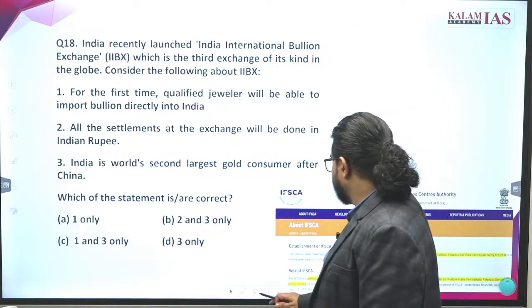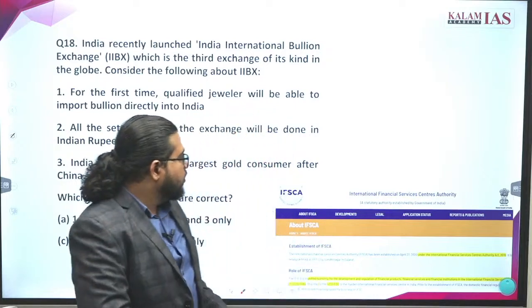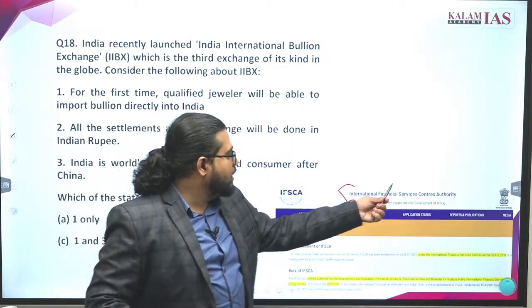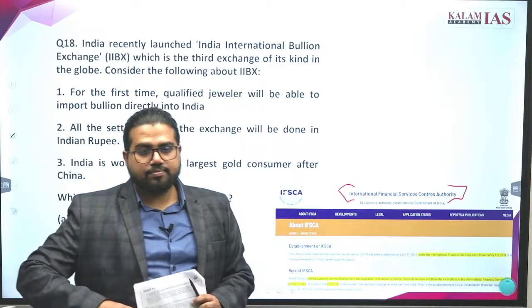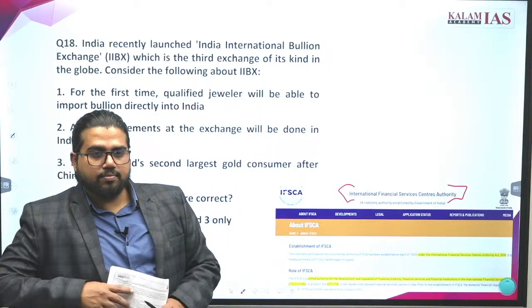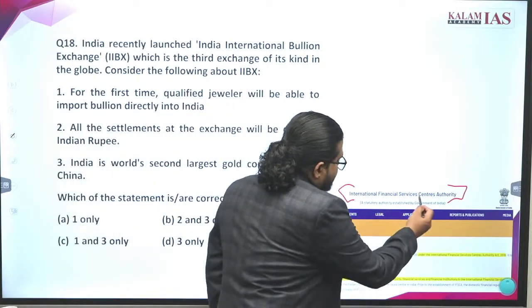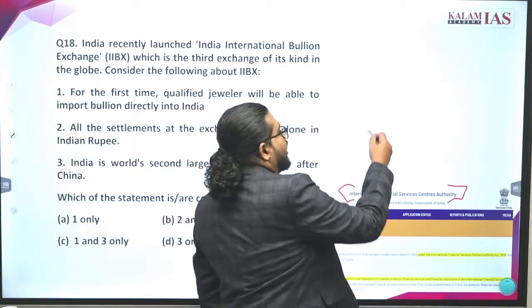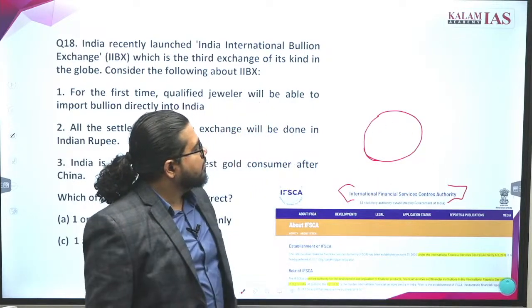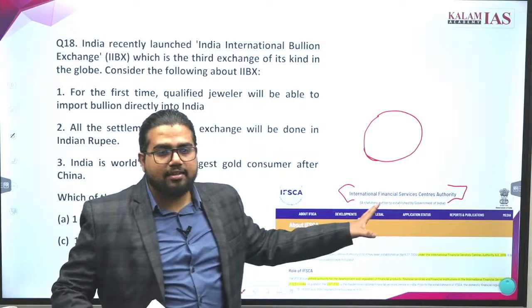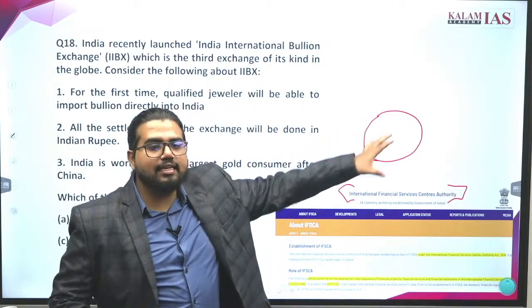Now, what is this IFSC or International Financial Service Center Authority? What is the authority all about? We have defined what an International Financial Service Center is in India, that is inside GIFT City.